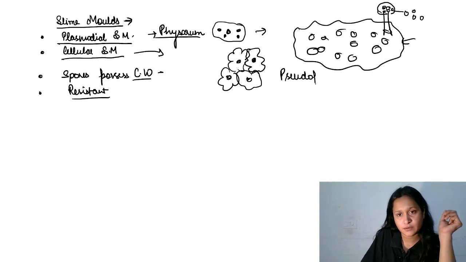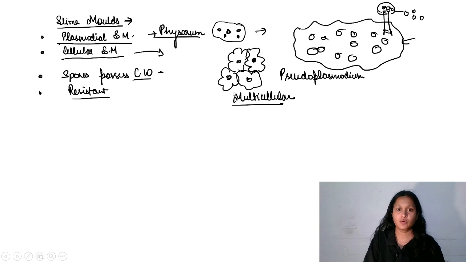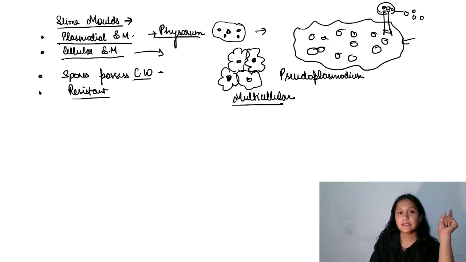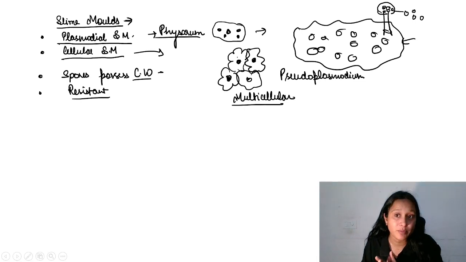False. Why? Because here you will see a multicellular condition. Every cell is different here. This is having its own characteristic, this is having its own. So all the cells aggregate is what, pseudoplasmodium.